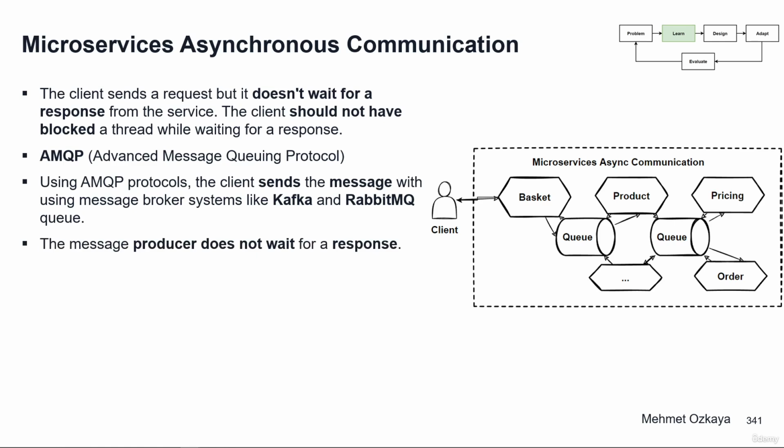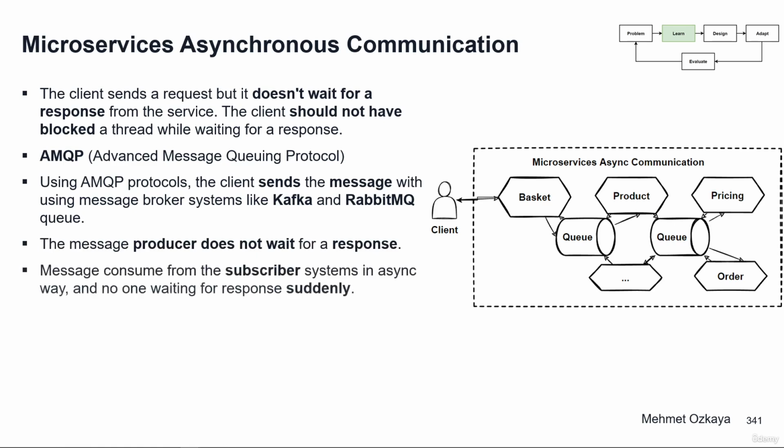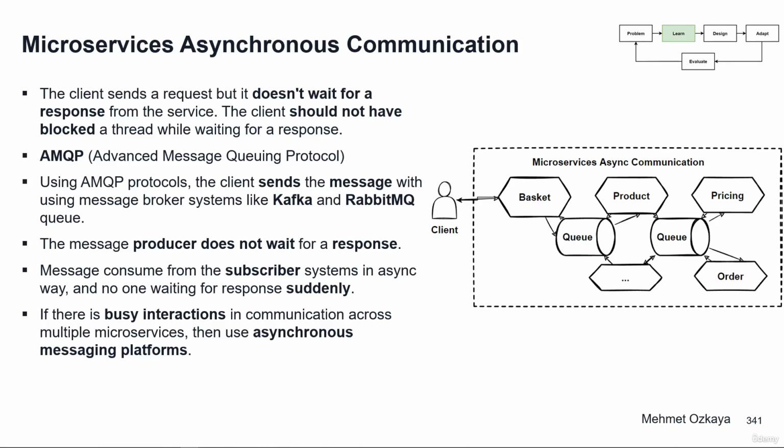The message producer usually doesn't wait for a response. The message is consumed by the subscriber systems in an asynchronous way and no one is waiting for a response. If we have a few interactions with querying microservices, then we should use HTTP request-response with resource APIs. But when it comes to busy interactions across multiple microservices, then we should use asynchronous messaging platforms like message broker systems. The asynchronous protocol here is the AMQP protocol for performing async message transmissions.